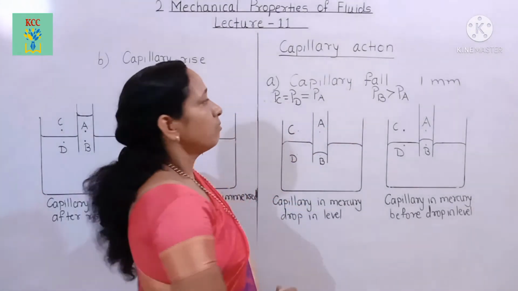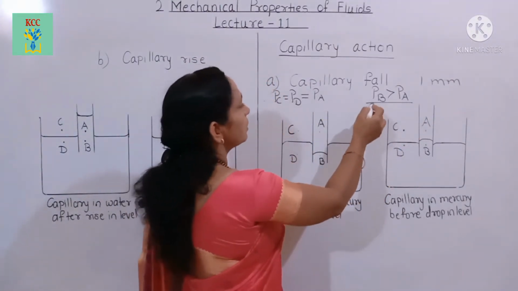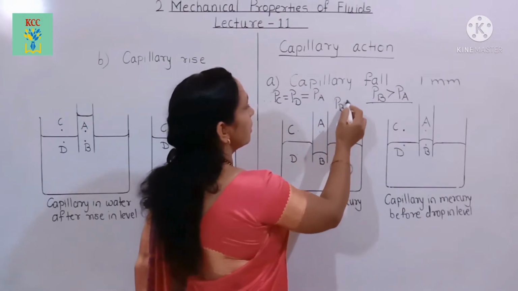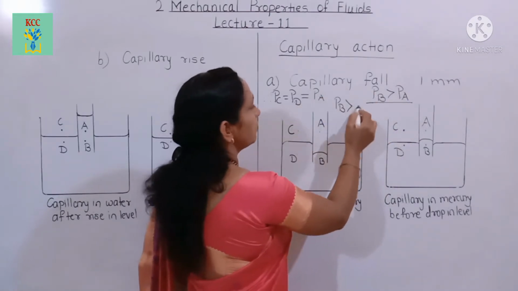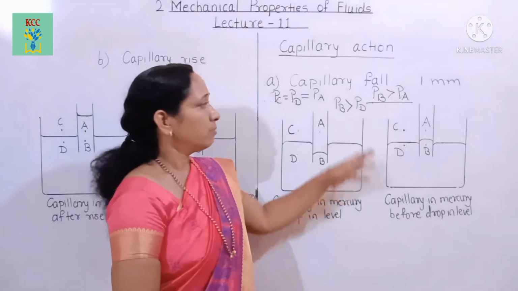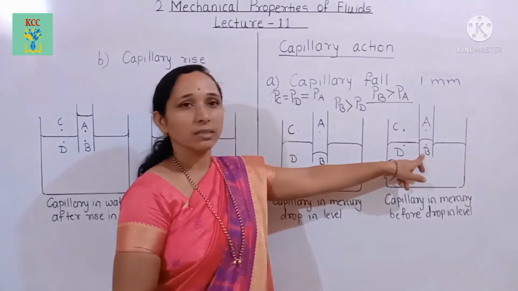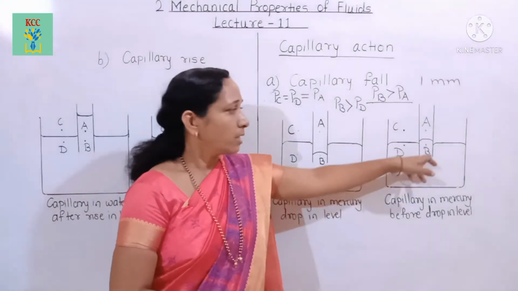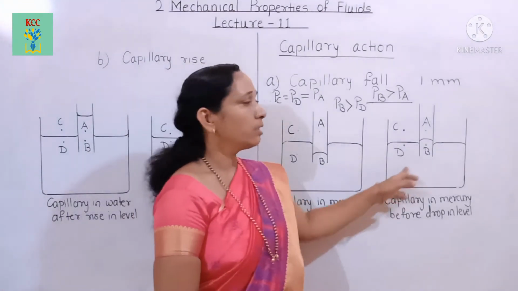And therefore, from this equation, PB is greater than PD, as PA equals PD. Pressure at point B is greater than pressure at point D. Point B has the maximum pressure compared to the pressure at point D. Then, since the pressure goes from maximum to minimum, according to the pressure, which way will the liquid flow?